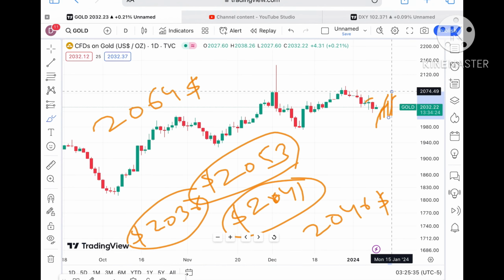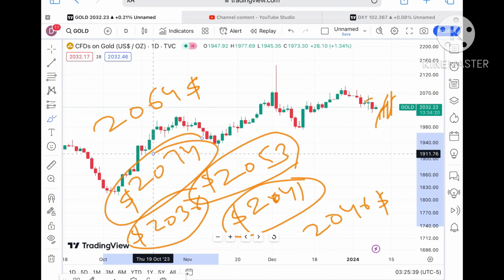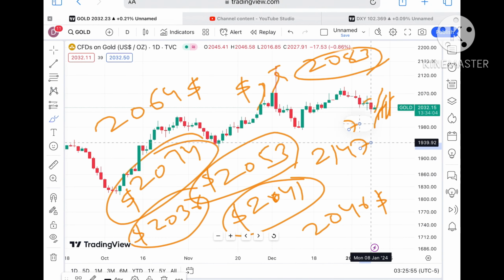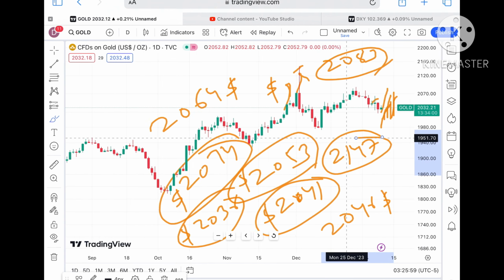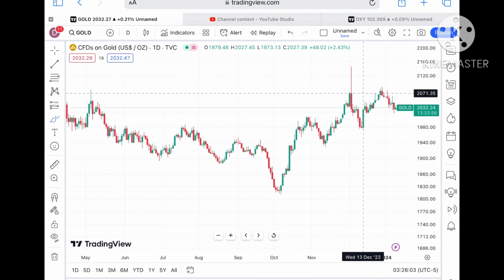Okay, and from there a further upside movement we can see, then it will cross a level of 2074. Okay, this 2074 is already being a weak resistance, so chances are high we will see it will cross that level, and we can see it will go towards a level of 2083. Okay, and if the price started going up with the level of 2083, a further upside we can see towards a level of 2147, and then from there a further upside movement we can see, because there is a clear pattern forming if the price started sustaining these two levels.